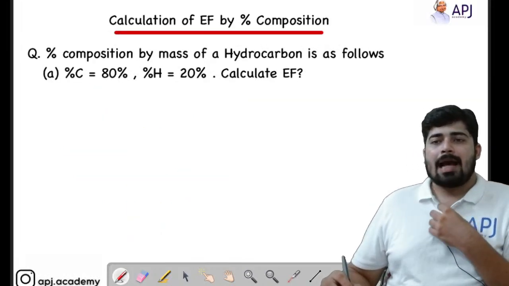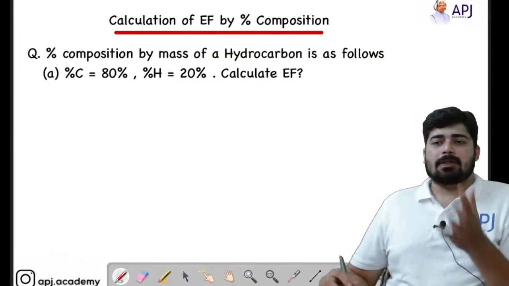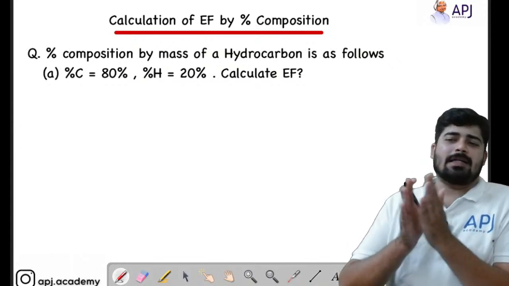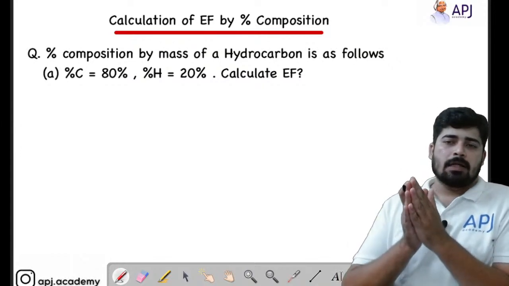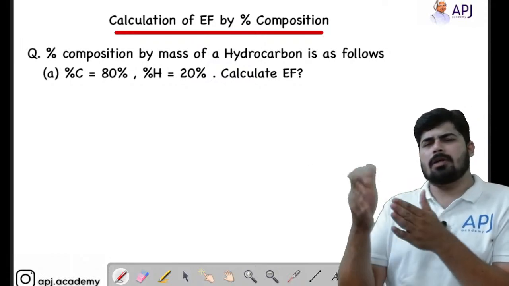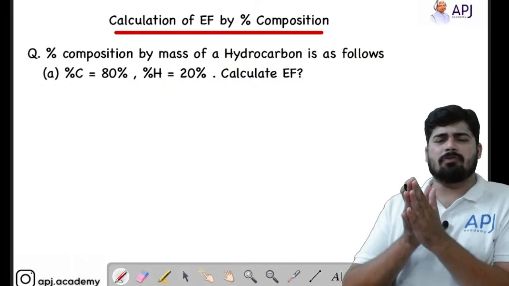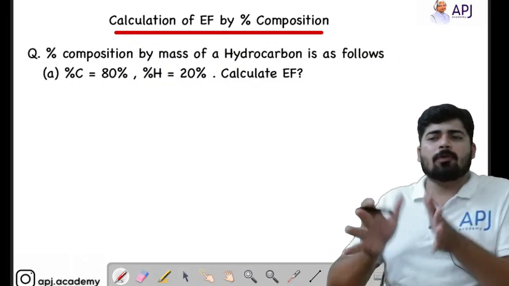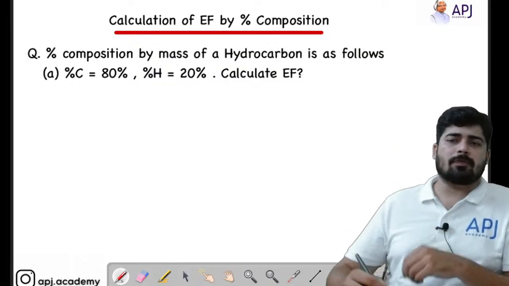See, calculate the empirical formula by percentage composition. This is one of the interesting topics over here. They will give you the percentage composition of carbon as well as hydrogen or any different elements. The percentage composition will be given. You have to find out the empirical formula. How are we going to find out?